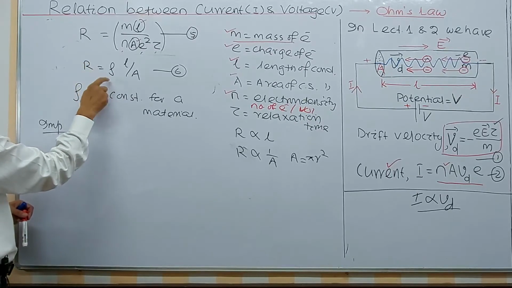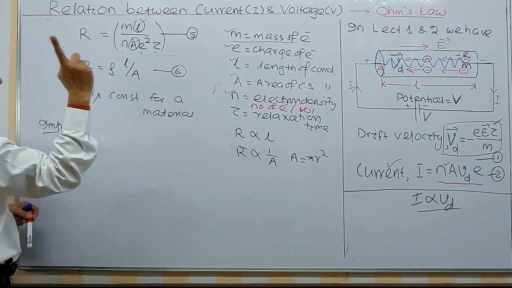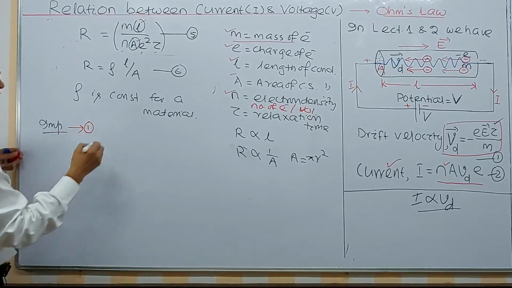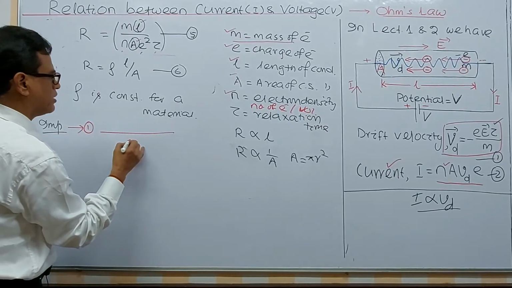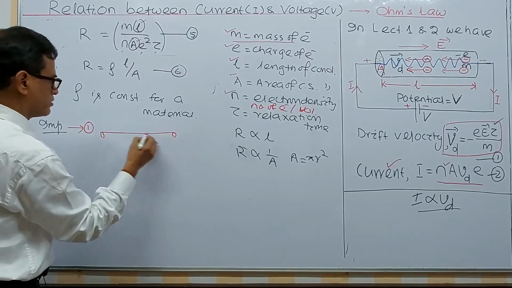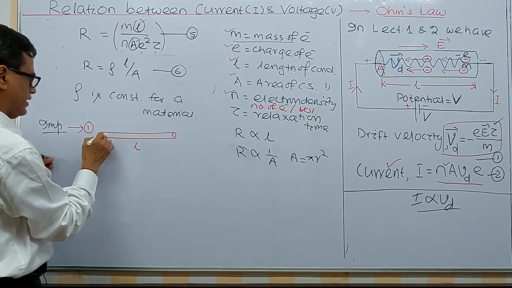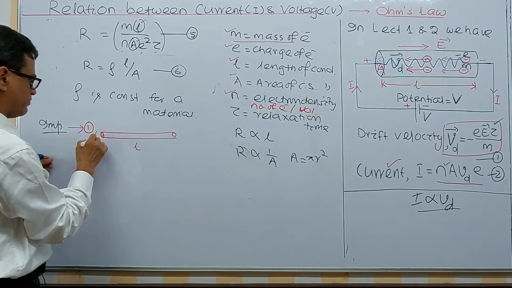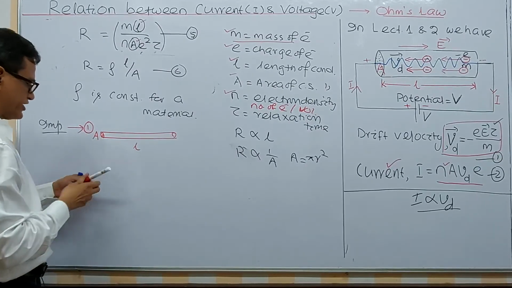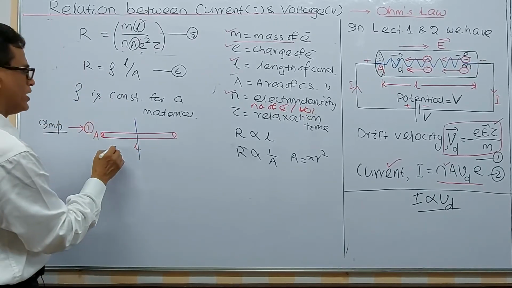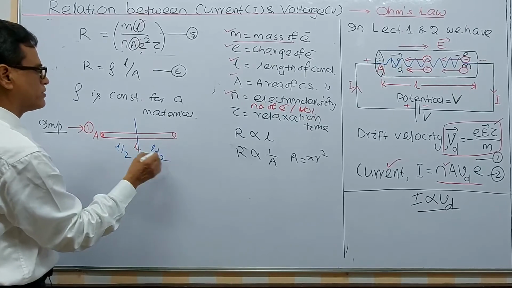But rho remains unaffected. It only depends on temperature. We will discuss that in the next class. Important concept number 1. So there is a wire of length L and area of cross section A, capital A. Now I will cut it here. One part becomes L by 2, the other becomes L by 2.